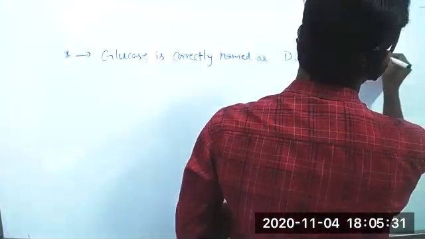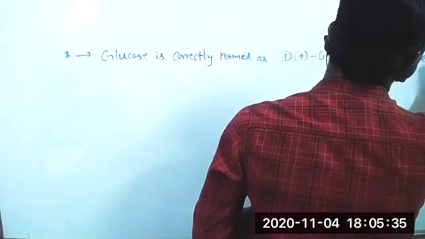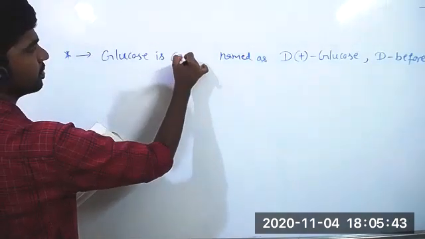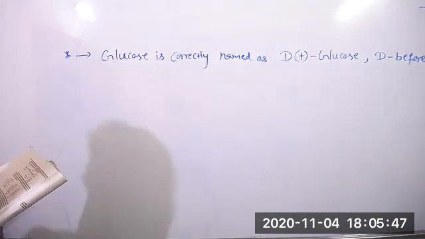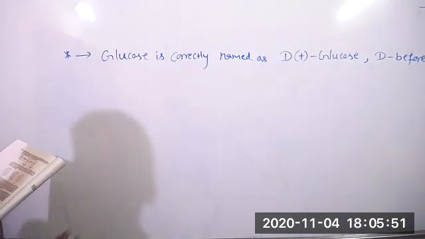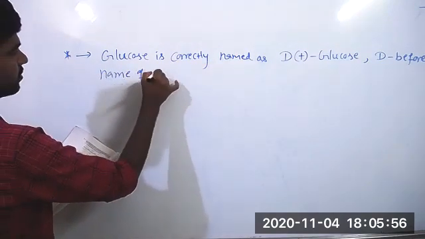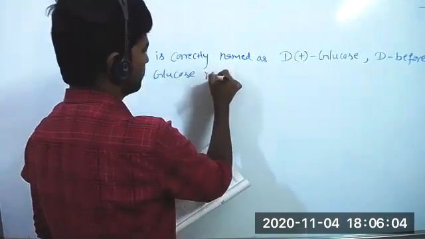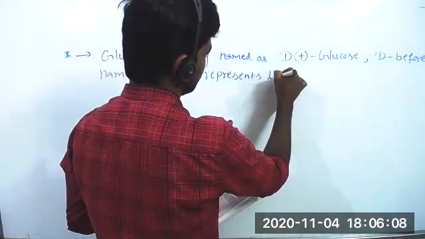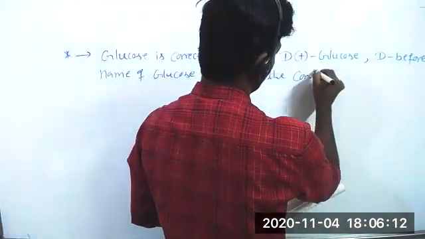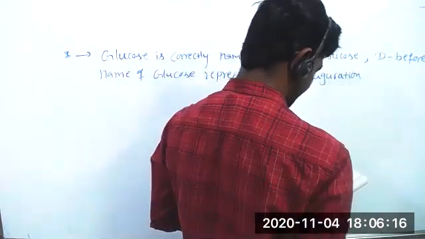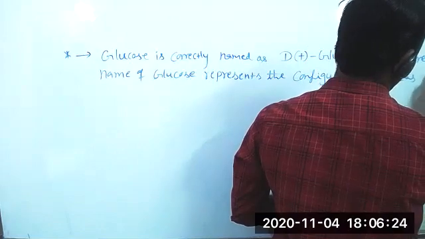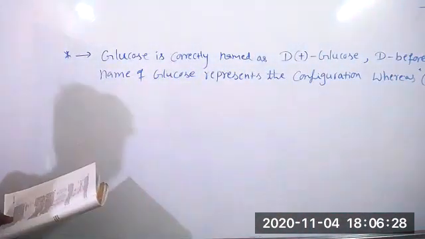D before the name of glucose represents the configuration, whereas plus represents the dextrorotatory nature of the molecule.